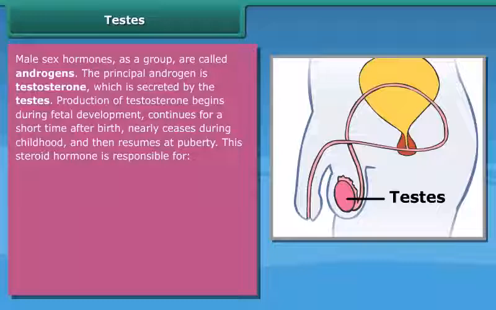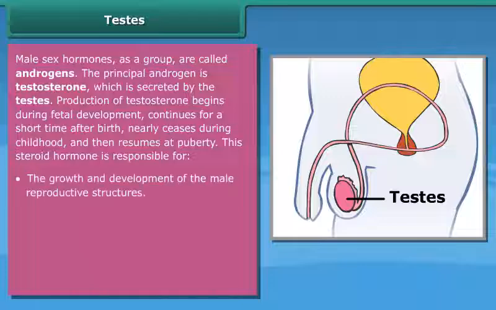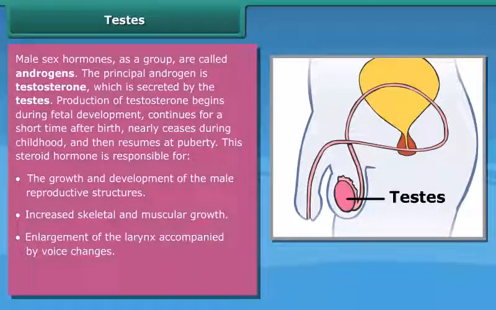resumes at puberty. This steroid hormone is responsible for the growth and development of the male reproductive structures, increased skeletal and muscular growth, enlargement of the larynx accompanied by voice changes, growth and distribution of body hair.